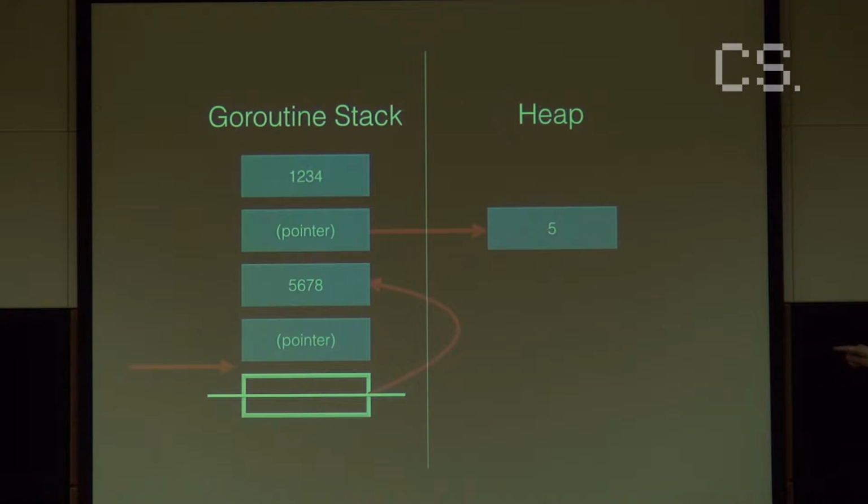I have another value, and a pointer that points to the previous one, so I have a reference to something in the stack. And at the bottom, I have some unused memory with what's called a stack guard. The stack guard is something Go has to make sure that you don't go through this limit.